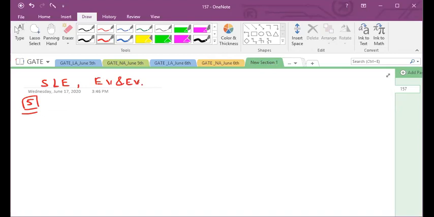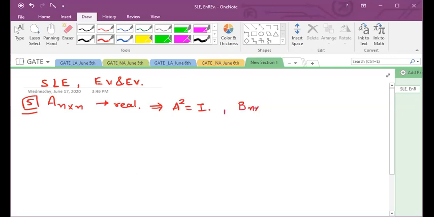Question number 5 was: if A, n by n, is any real matrix, that means it is not having any complex numbers in it, and such that A square is equal to I, and B, n by 1, is an n-dimensional vector, that means it is having n rows and 1 column, so definitely it is a column vector.